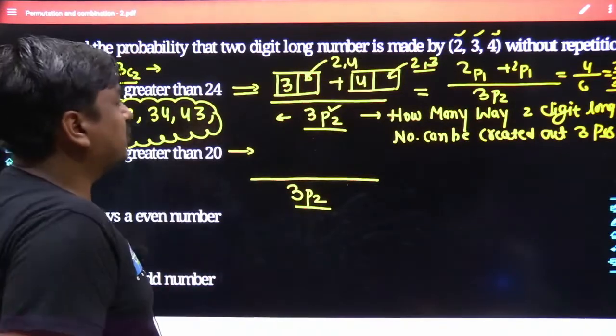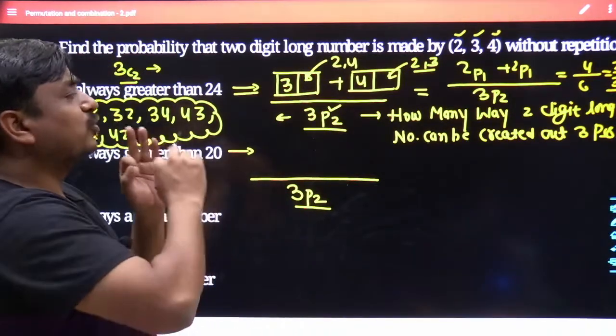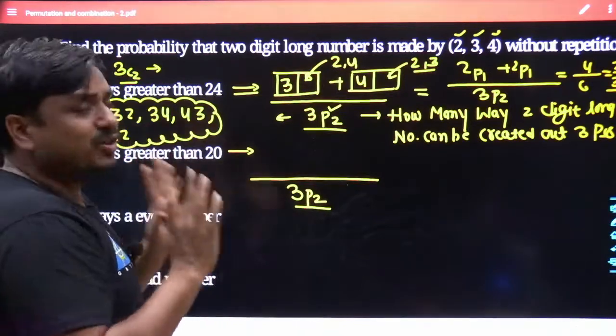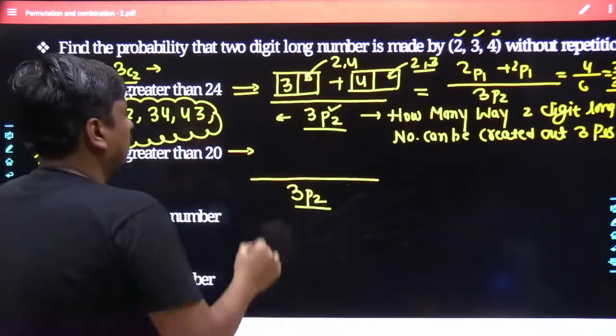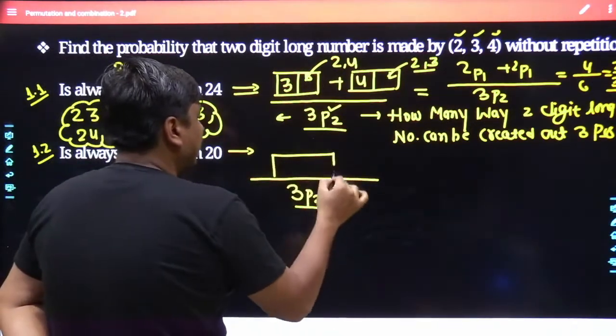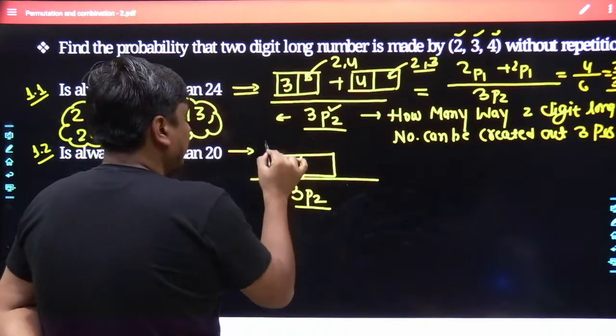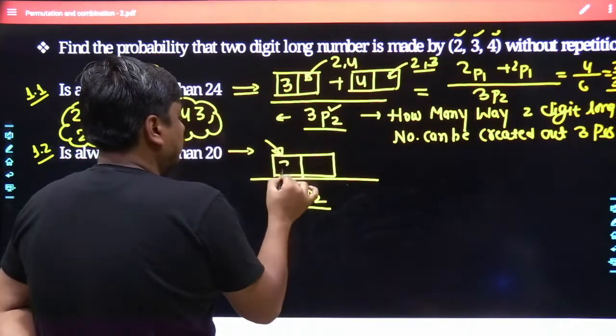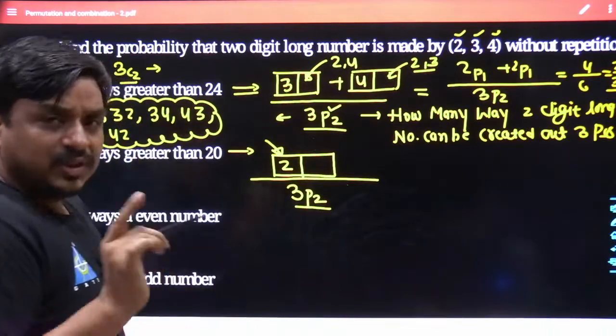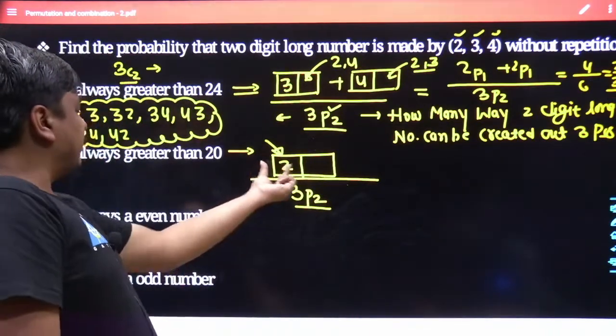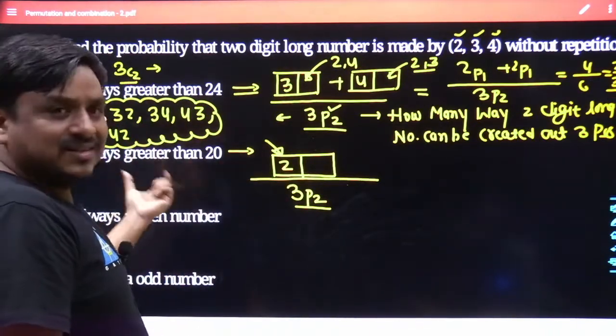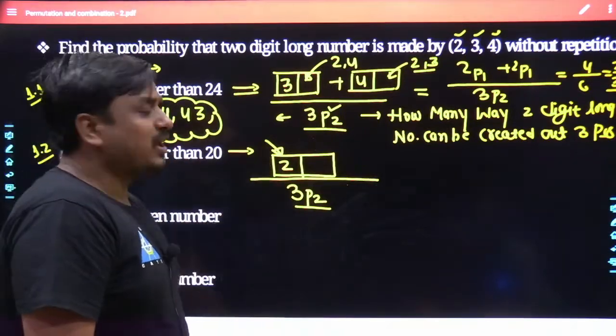And if we talk about its numerator, my dear friends, any number you frame would always be greater than 20. How? The least number which you can frame, you keep the tens digit as 2, obviously. If you want to keep the number very small, the tens digit or the hundreds digit, the leading digit, you would try to keep that value least.